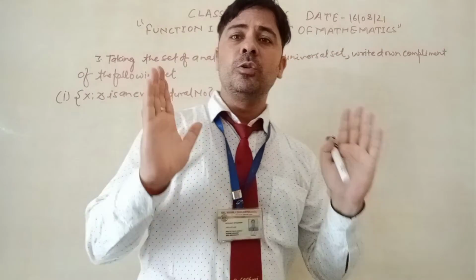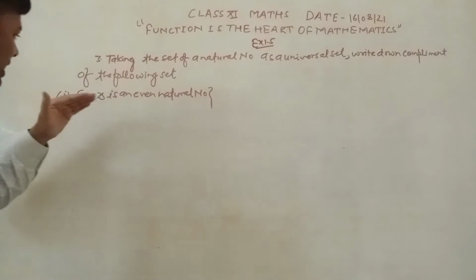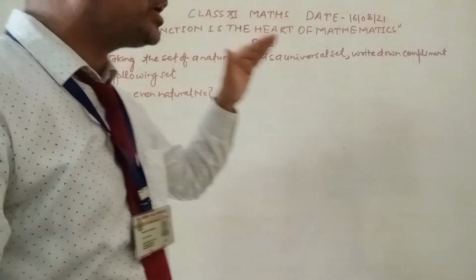It is given that x is such that x is an even natural number.